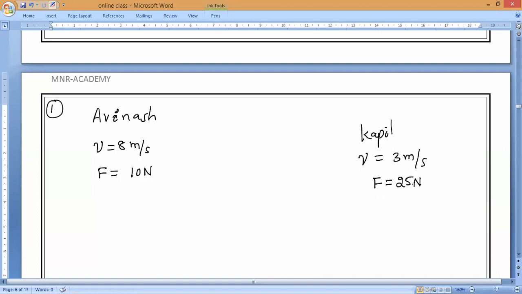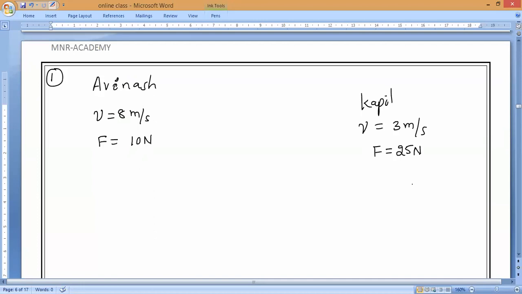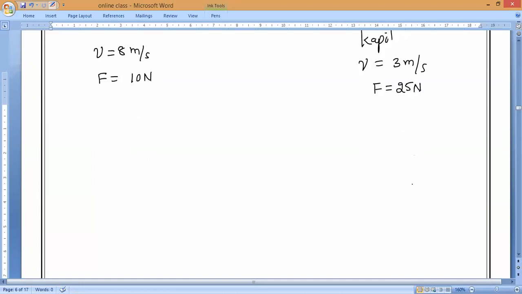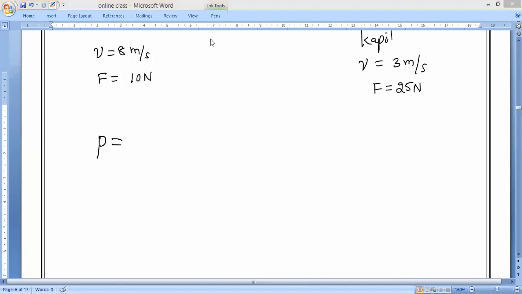Now they are asking who is more powerful and why, so we have to find power. How to find it? Power P is equal to what? So we have to convert it. First of all, write the power formula. What is the power formula? Power P is energy by time, or work done by time.